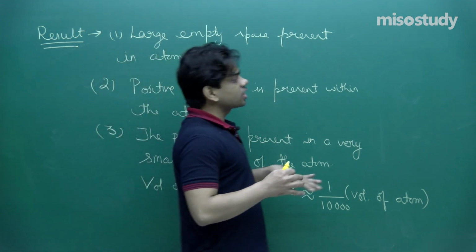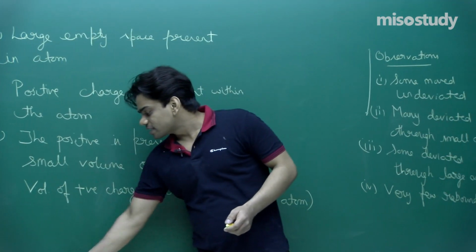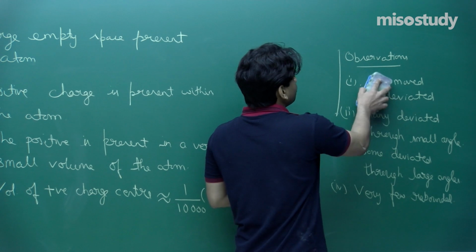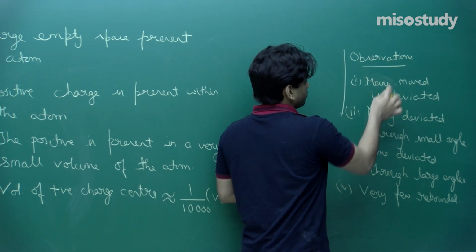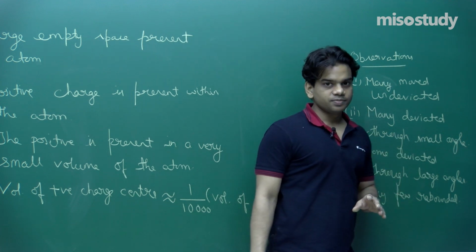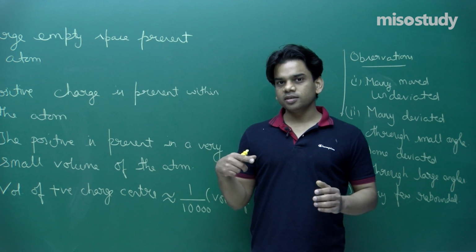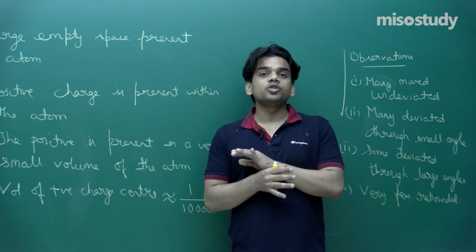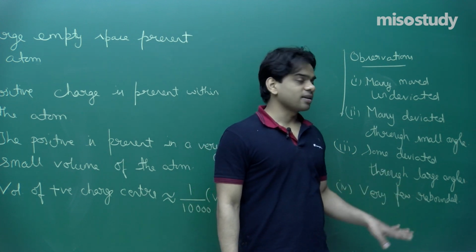You see the observation: many moved undeviated, many deviated through a small angle. That means there is a large empty space and there is a positive center, and many will deviate through small angles. Now some deviated through large angles.